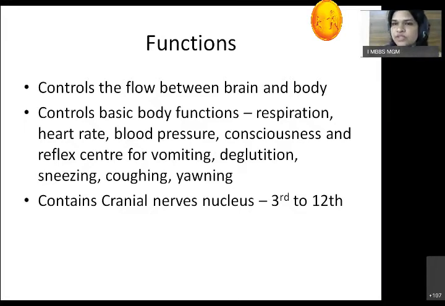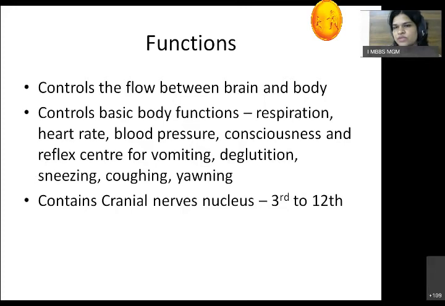So these are the functions. First, it controls the flow between the brain and the body. It has many reflex centers. It also controls the heart rate, respiration, and blood pressure. And the cranial nerve nuclei are present for the 3rd to 12th nerve.